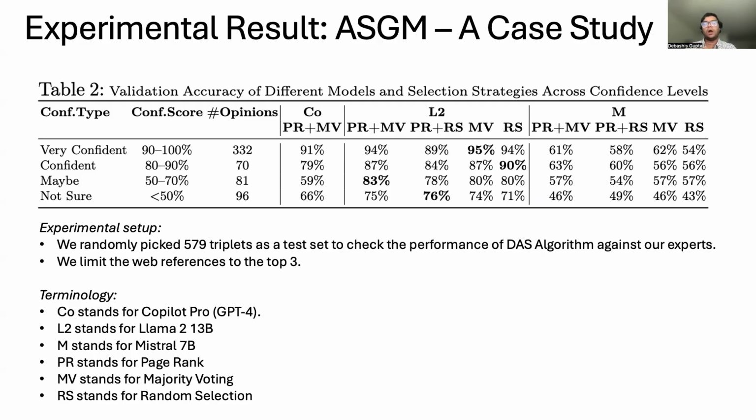As shown in the table, our method performed consistently well across confidence levels and model variants, especially when combining PageRank and majority voting. This shows the robustness and flexibility of our validation pipeline. One of the remarks is that our DAS validation framework matched the expert judgment with over 90% accuracy, even when experts expressed lower confidence. This not only shows how well this model works, but also the robustness of its validation.